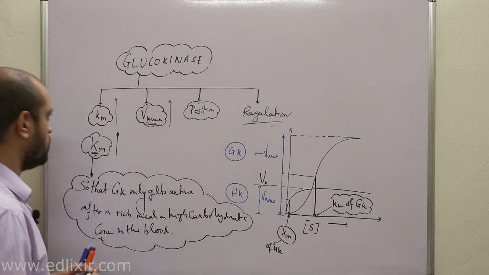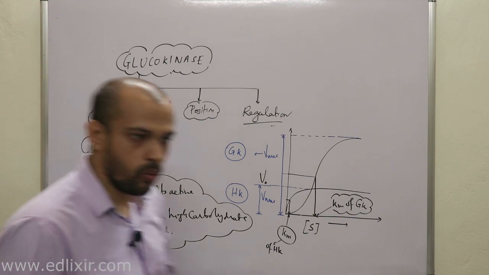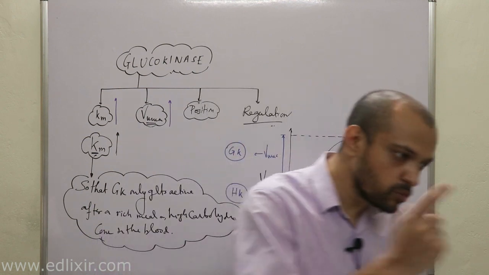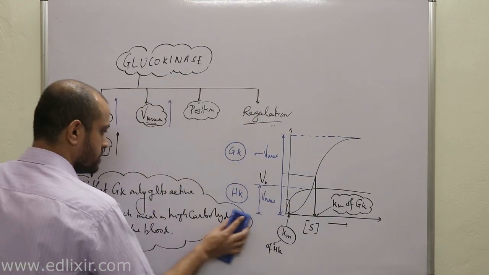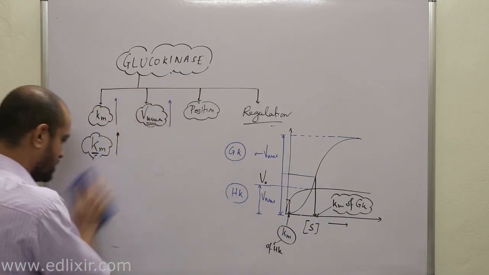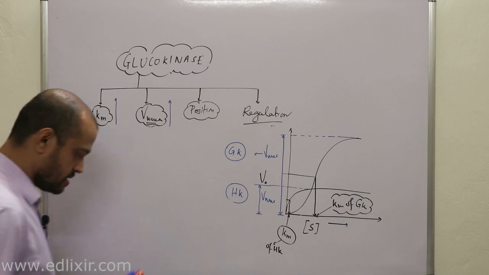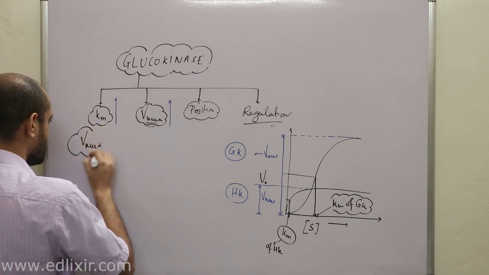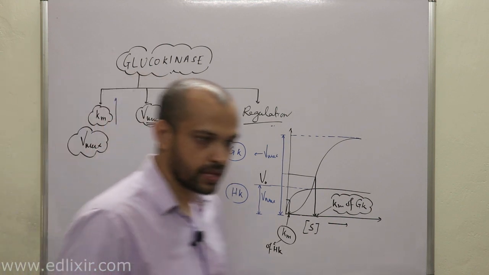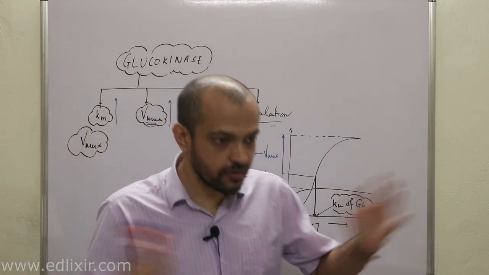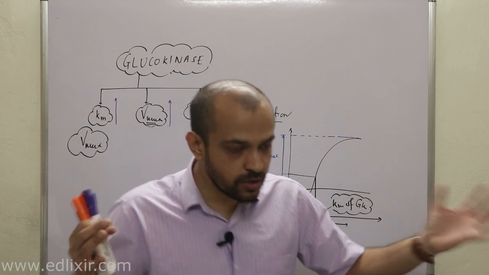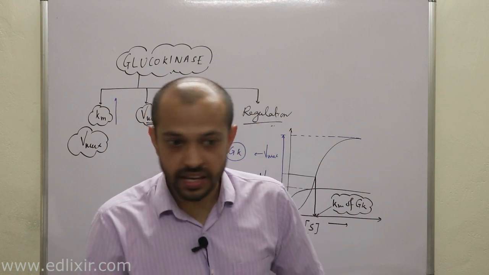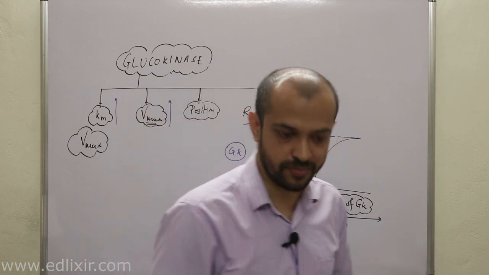Okay. Now the second question: why is the Vmax of glucokinase also high? Clear? Now the second question is why does glucokinase have high Vmax? Glucokinase has high Vmax because whenever they come out, they can convert a large amount of glucose into glucose 6-phosphate, and therefore prevent high concentration of glucose in the blood and prevent hyperglycemia. Clear?